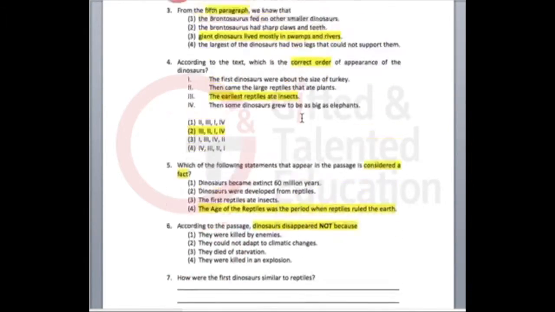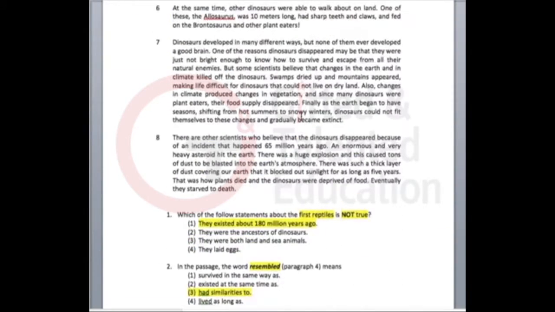Look at the passage, right? One of the reasons why dinosaurs disappeared was because they just were not clever enough to know how to survive and to escape from their natural enemies. Okay, this is one. And the other is over here.